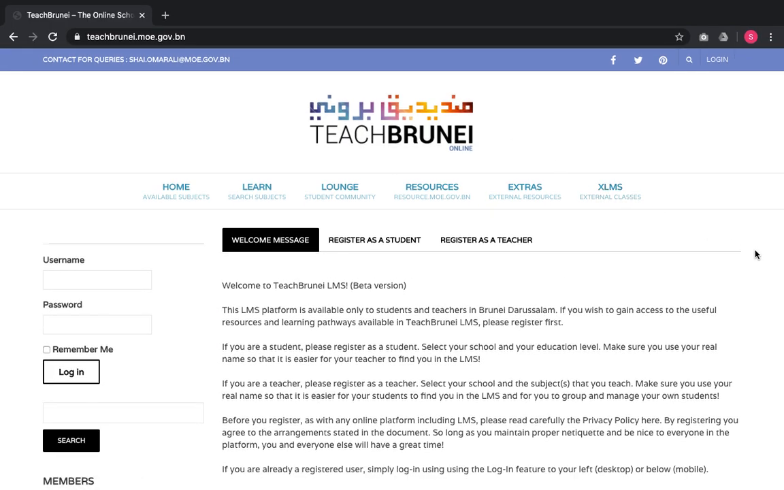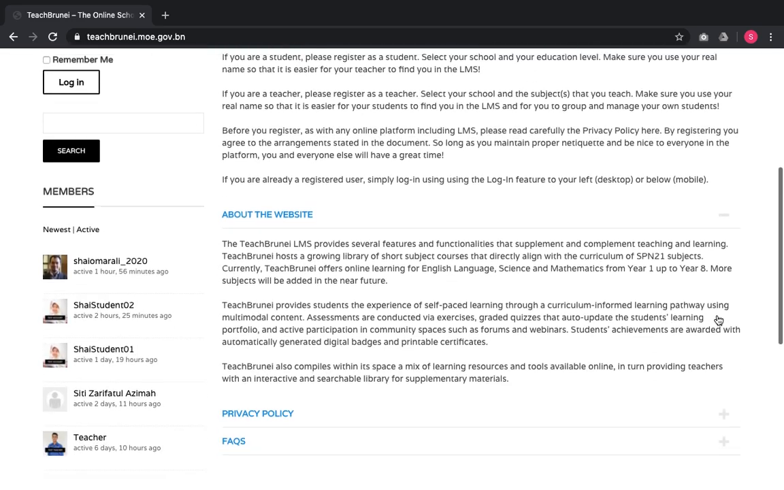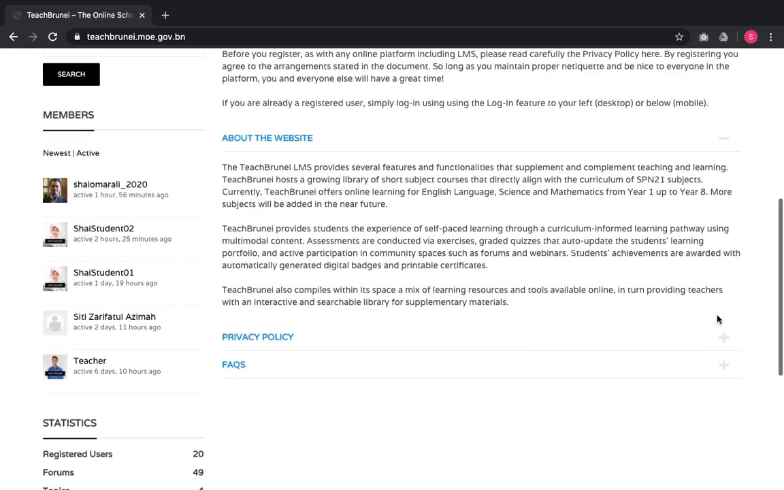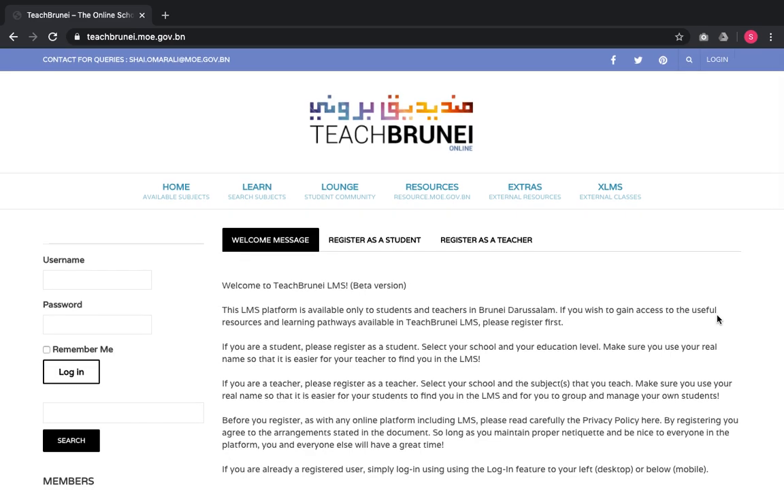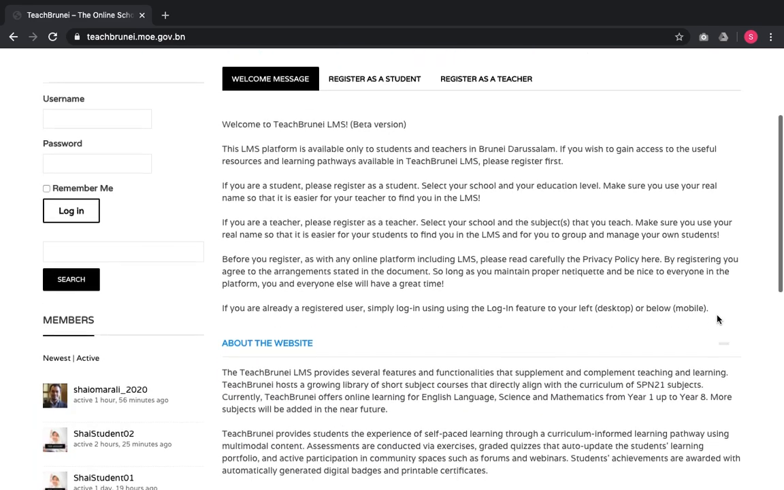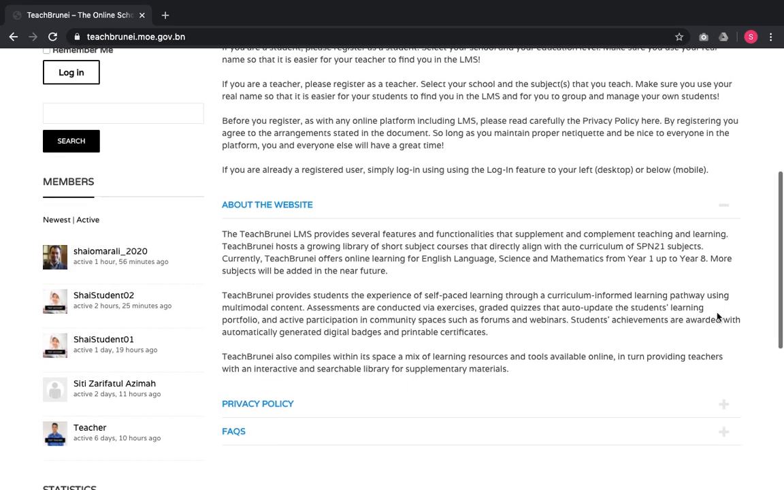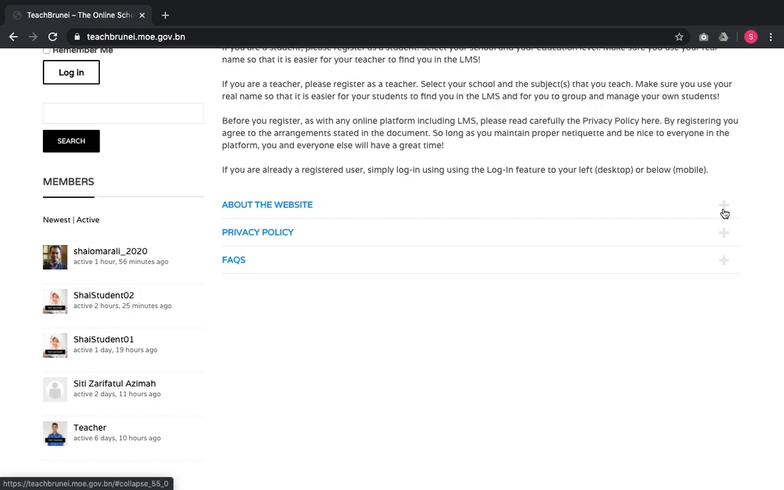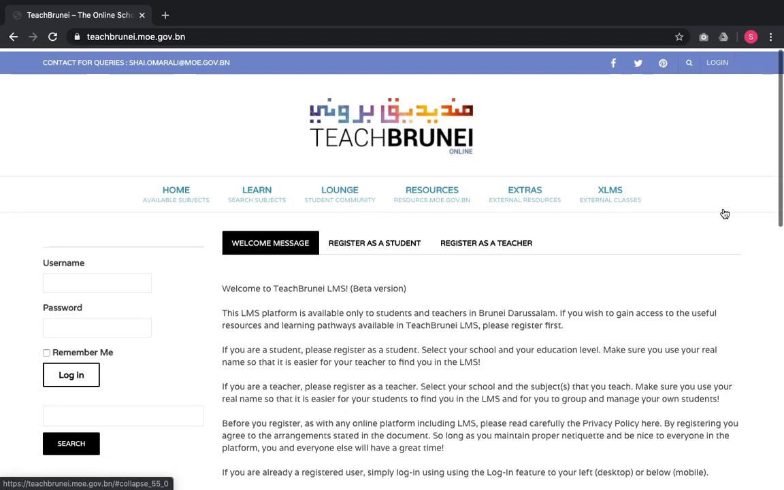All right, let's jump straight to the TeachBrunei Learning Management System. The TeachBrunei LMS platform requires its users to be registered for them to be able to access the information and the content inside the platform. Nevertheless, those who are not registered will be able to look at the welcome page and certain features and information that might help them ponder on registering into this TeachBrunei LMS.